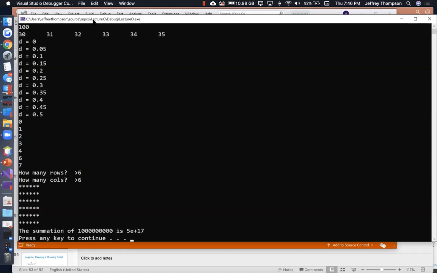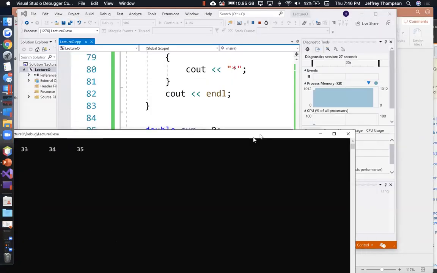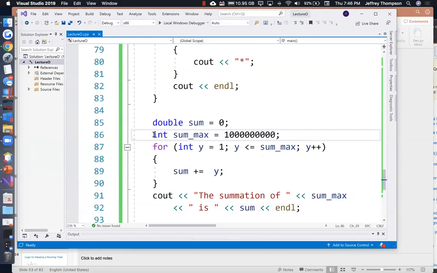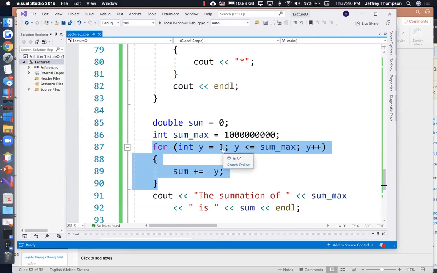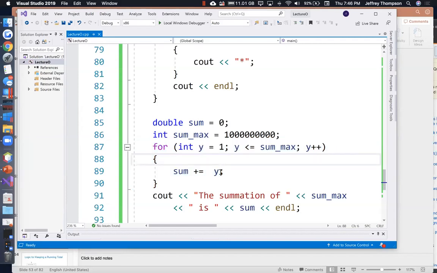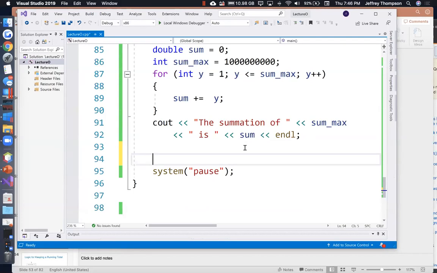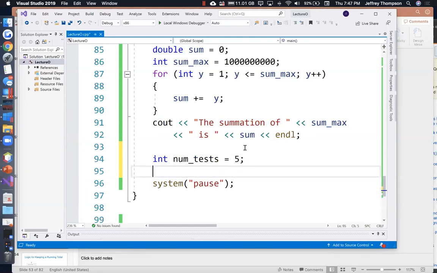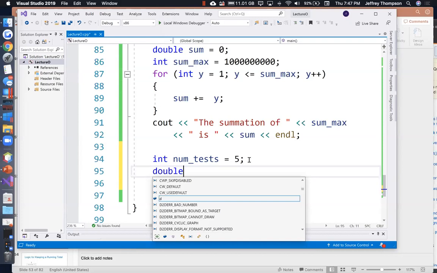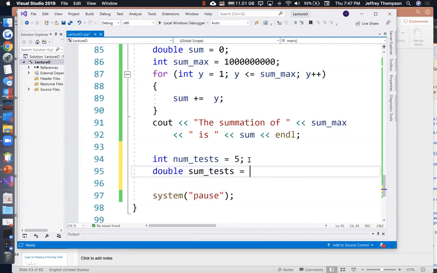Okay, so we've talked about creating a running tally. That's what this is, except in this case, it was a running tally of a sequence of numbers from 1 to a billion. We could also ask the user for the values, like enter test score number. So let's create a variable called num_tests. We're going to ask for 5 test scores. And let's create a variable that's the sum of all the tests, so double sum_tests is equal to 0.